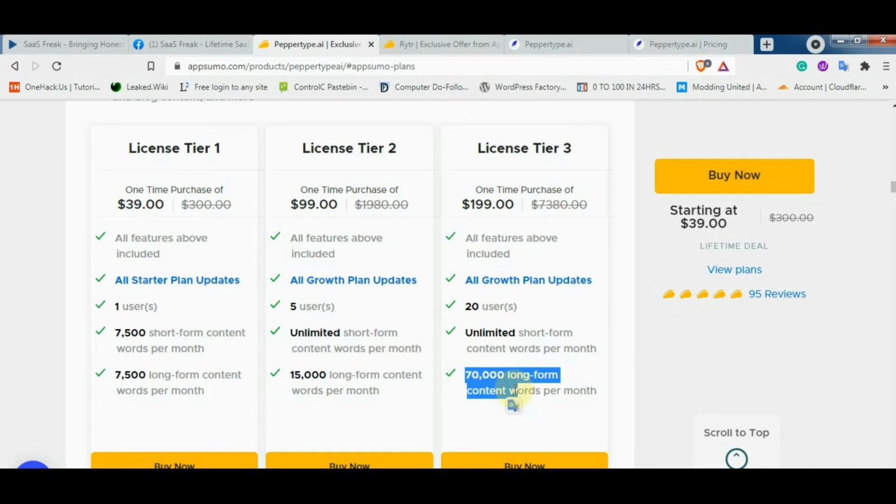That's quite huge, and with 70,000 long form content words, you can easily make 35 to 40 articles of 2,000 words per month. So that's quite reasonable, and that is really good.